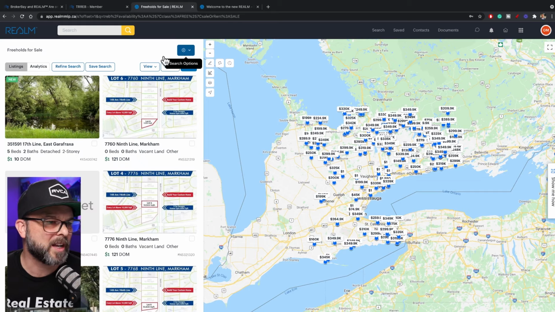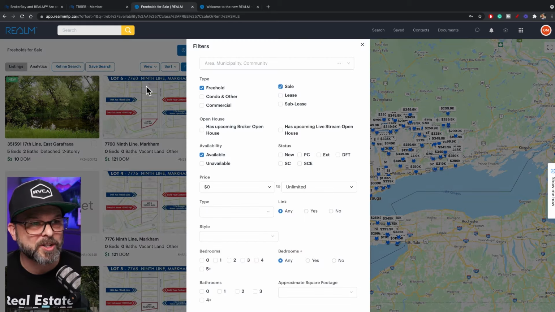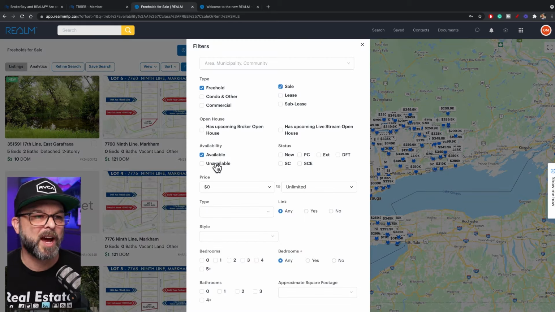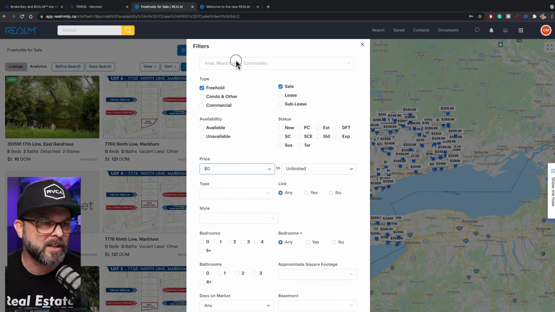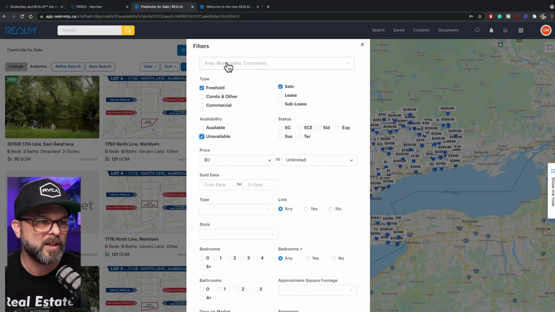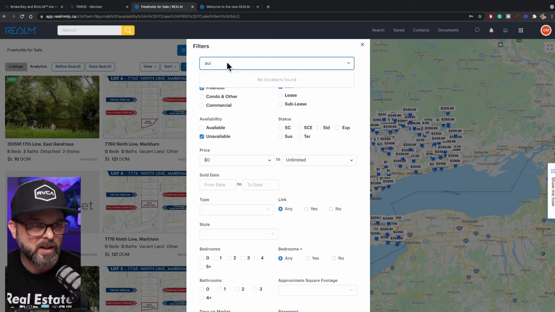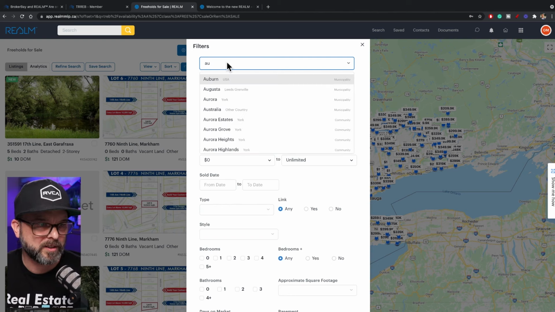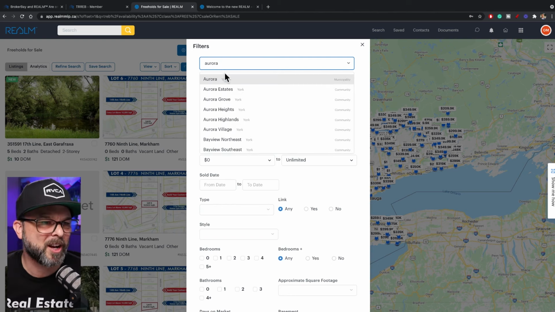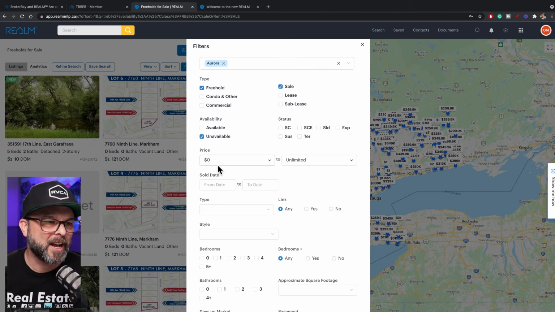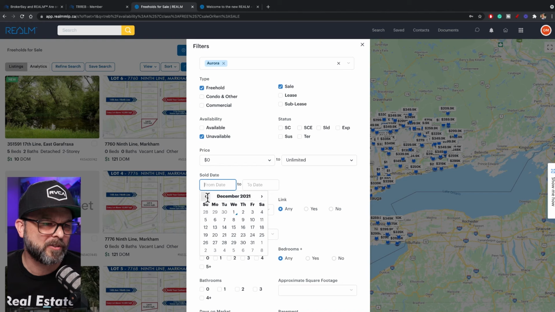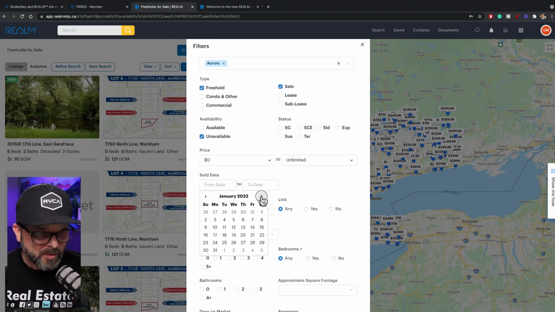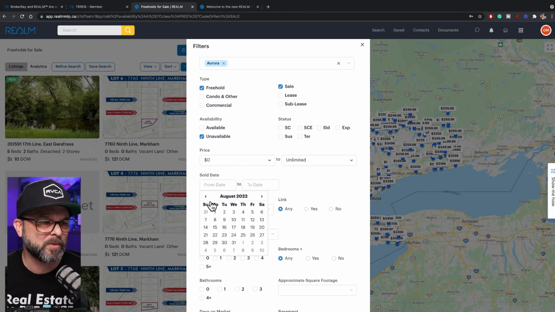Now, I can refine the search right here. So if I want to look at unavailable listings in Aurora, that's how we would do that. Of course, we've got to spell things correctly. Aurora, it's going to do that really quickly. And of course, we want to do it from a date, because it's going to pull up way too many properties.